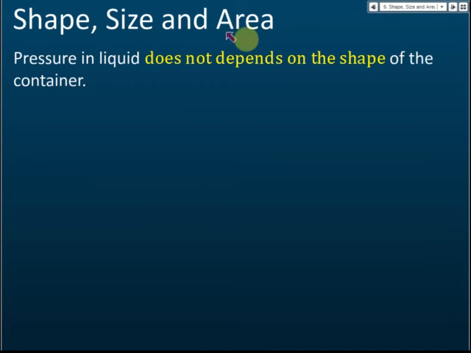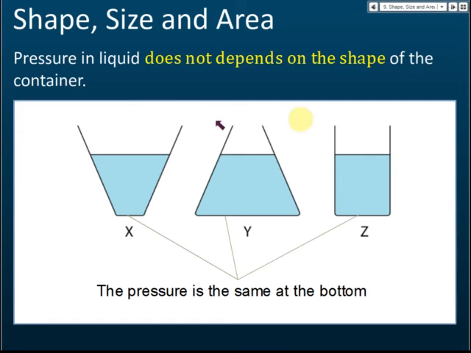Shape, size, and area. Pressure in liquid does not depend on the shape of the container. You see here we have 3 containers with different shapes. The height of the liquid is the same for these 3 containers, which means the depth at these 3 points is the same. Since the depth is the same, the pressure is the same at the bottoms. Even though these 3 containers have different shapes, it doesn't matter.